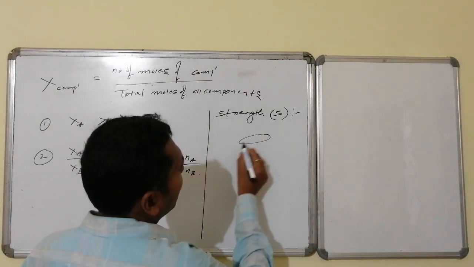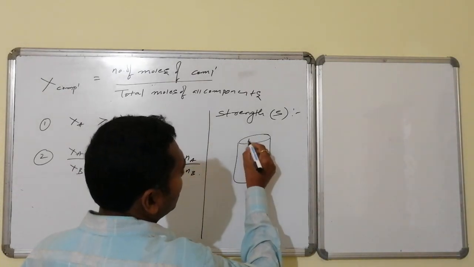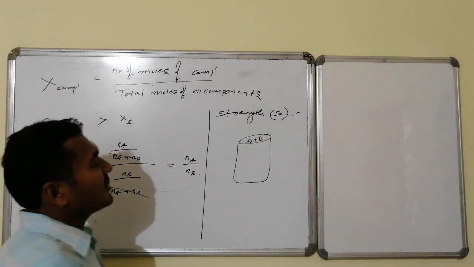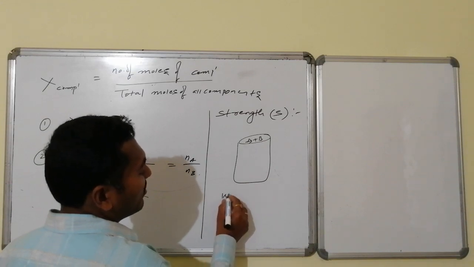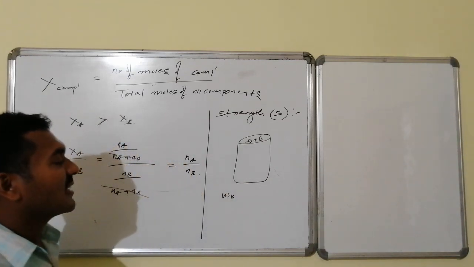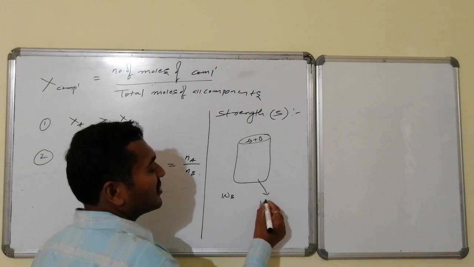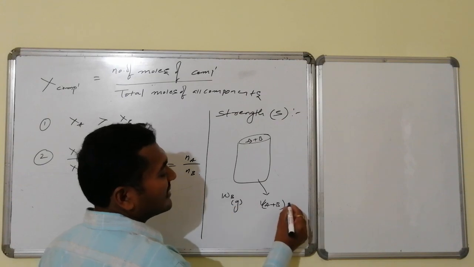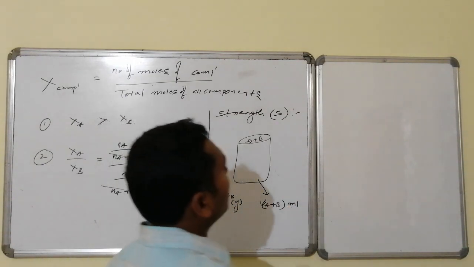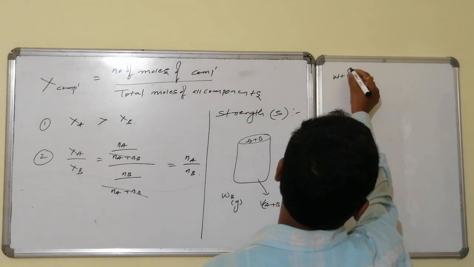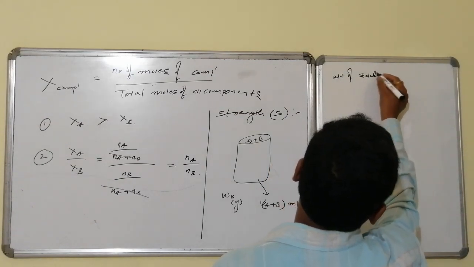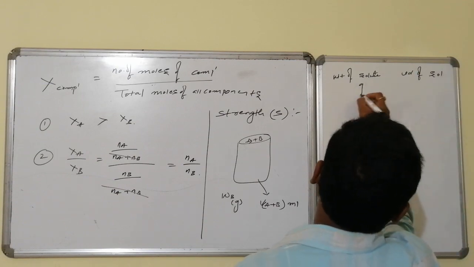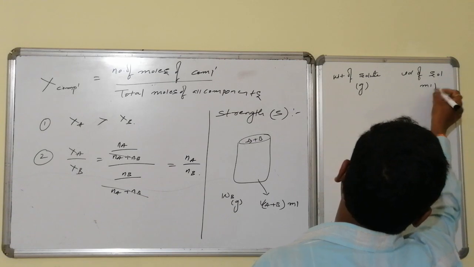Suppose I have a particular homogeneous mixture of composition A plus B, and I have the information that the weight of B is present like this, whereas the total volume of solution is V of A plus B in ml. The weight is in grams and the volume is in ml. That is, weight of solute and volume of solution.